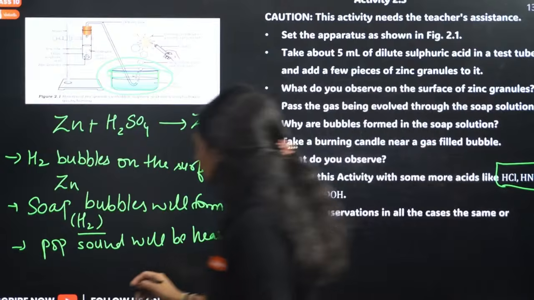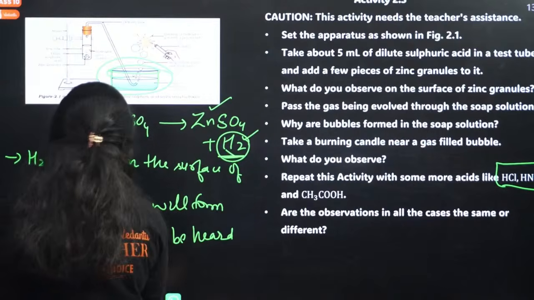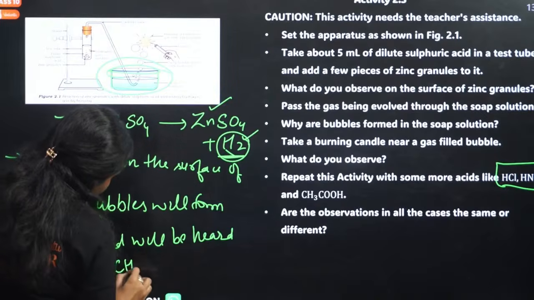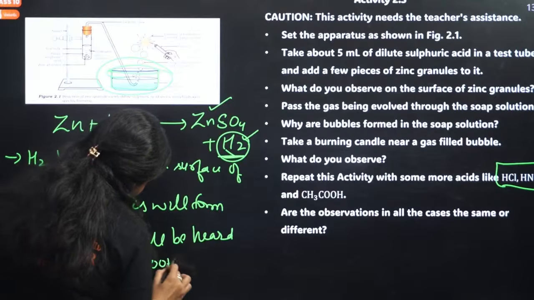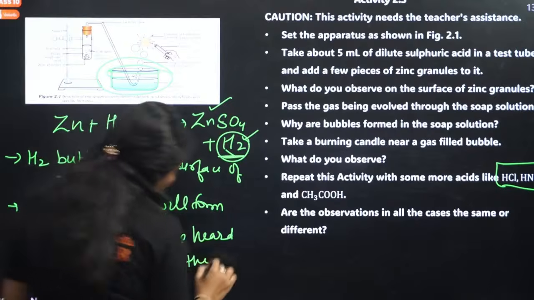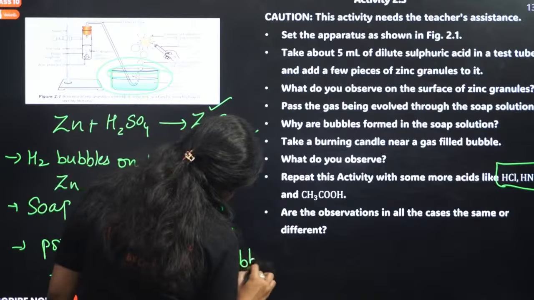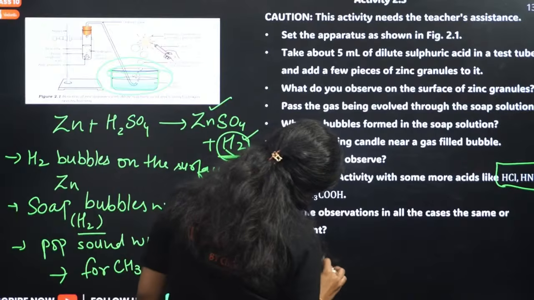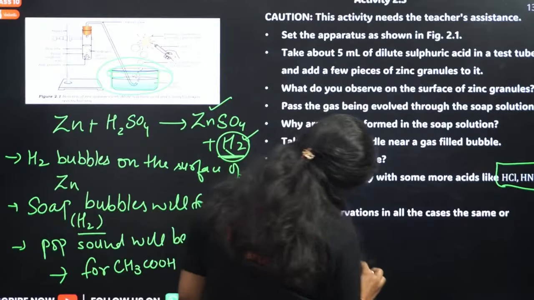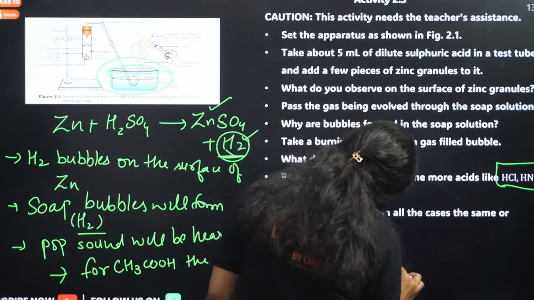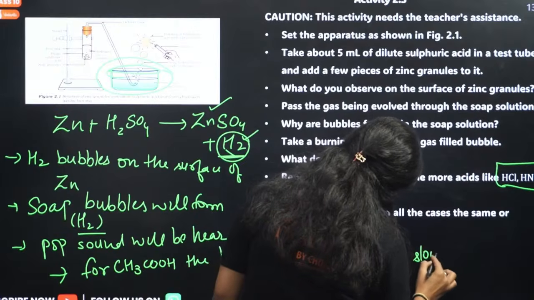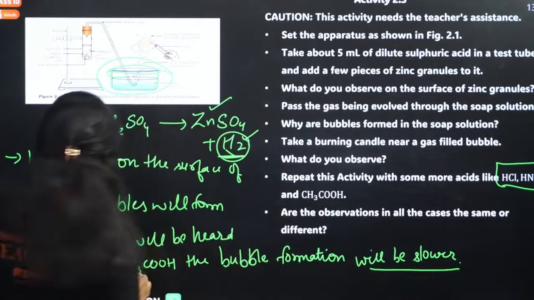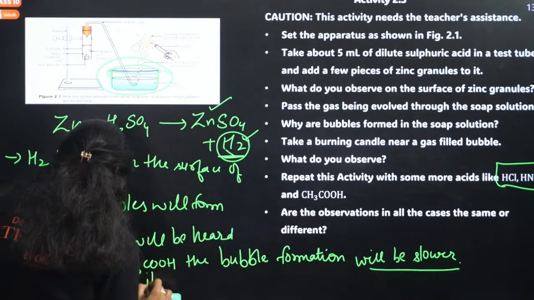For acetic acid, CH3COOH, the bubble formation will be slower, as it is a weak acid.